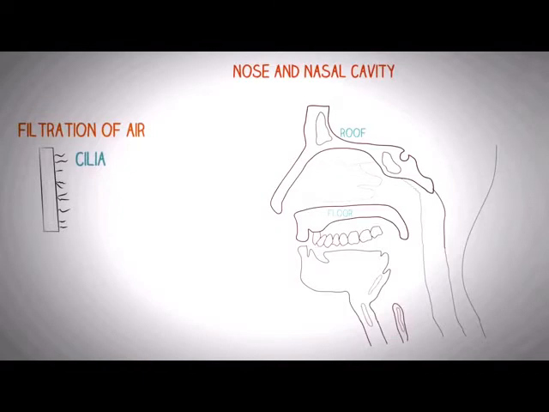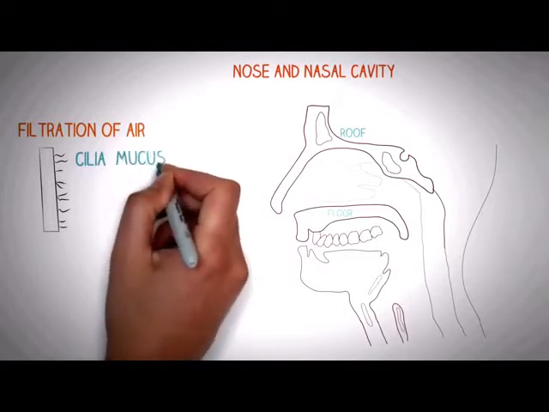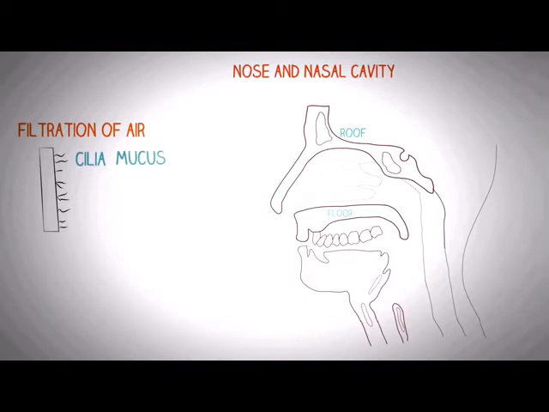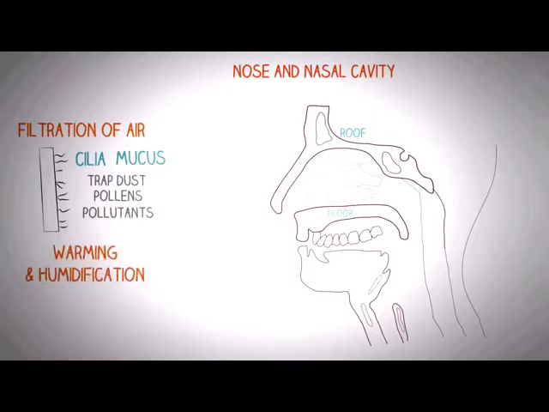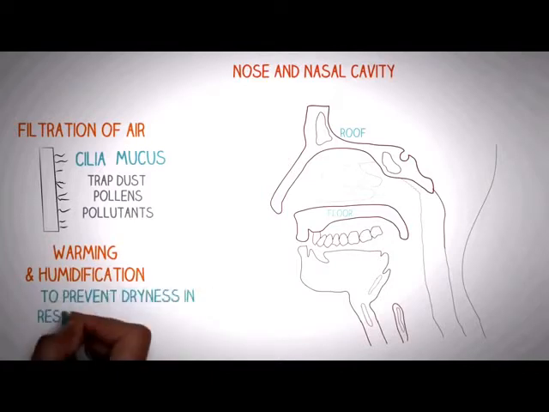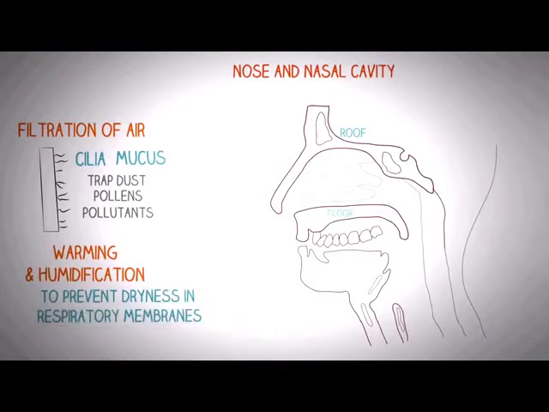The filtration of air is also facilitated by the mucus, which is secreted by the nasal walls. This traps dust, pollens, as well as other pollutants present in the atmospheric air. The other job that the nasal cavity performs is warming and humidification of the air, which prevents the dryness in the respiratory membranes.